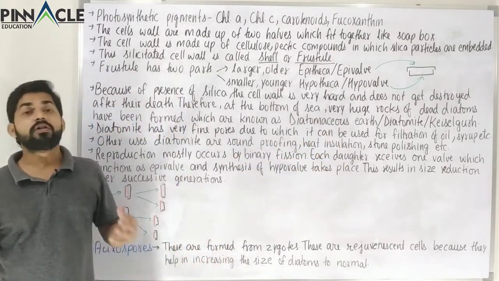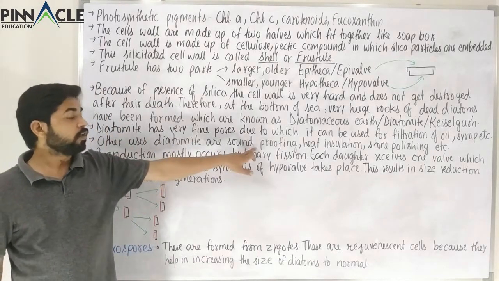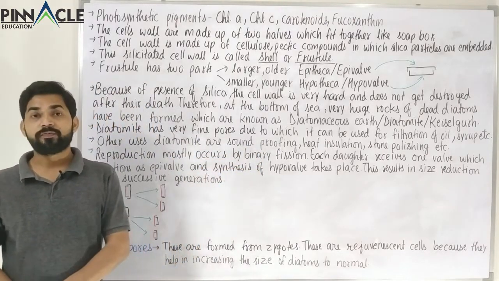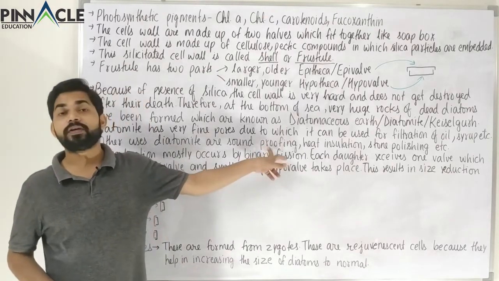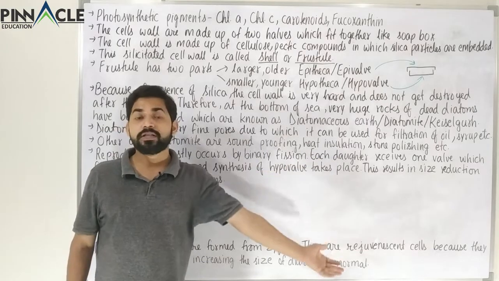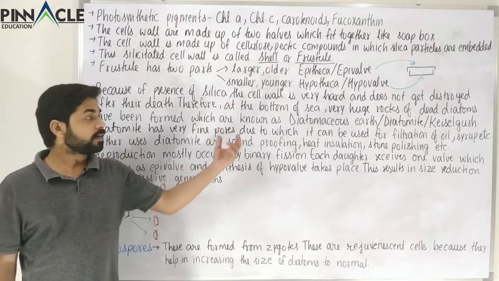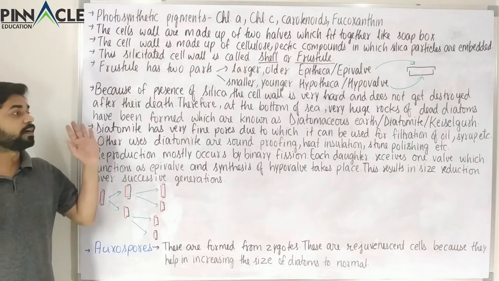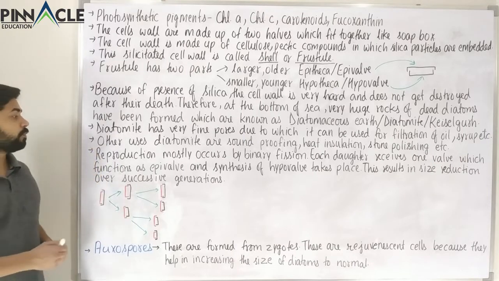Apart from that, it is also used in stone polishing. It is also used for soundproofing. There are certain recording studios or big halls which need to be soundproof, so in the case of soundproofing, this diatomaceous earth could be used, and also as an insulator or for stone polishing. So we know how important economically or commercially this diatomaceous earth or diatomite is. Now this is about the commercial use of the diatomite or the diatomaceous earth. Now we come to the reproduction.